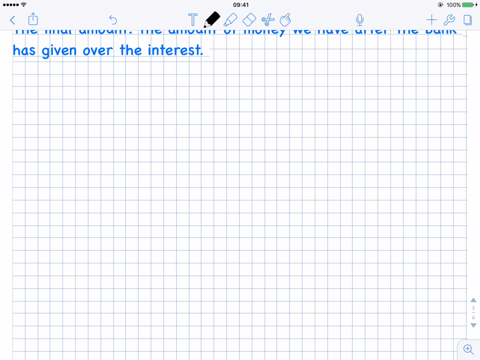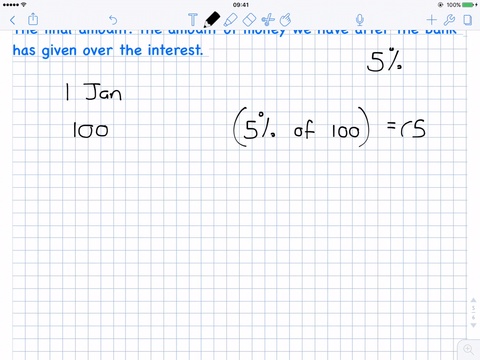So at the start of the year, on the 1st of January, I put €100 into the bank account, and the bank is going to give me 5% interest. That means if I leave that €100 there for the whole year, the bank is going to give me 5% of €100, which is €5.